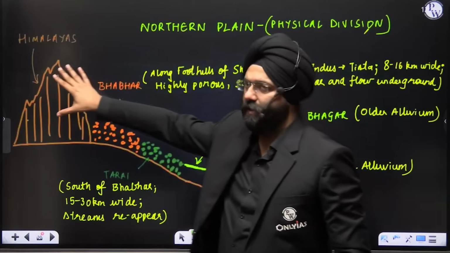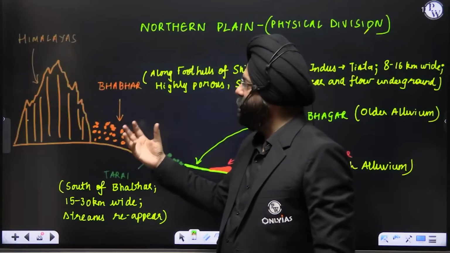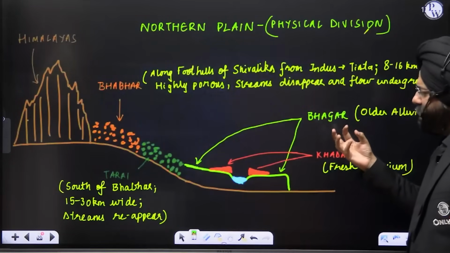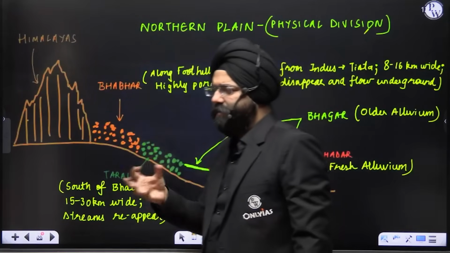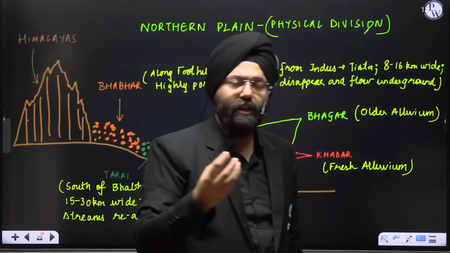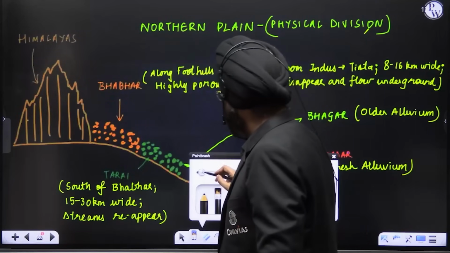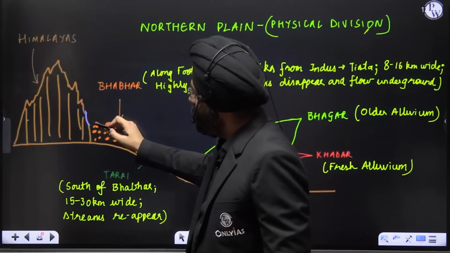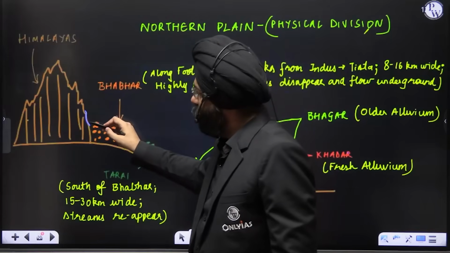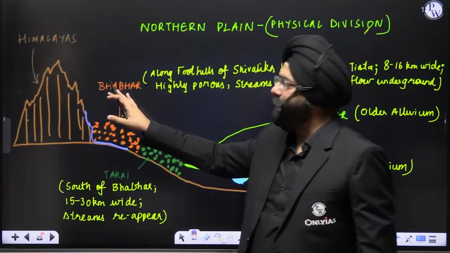Let us say this is the Himalayas, right? Just below the Himalayas is a type of region where, particularly at the foothills of the Himalayas, you will see boulders and cobbles present in very large numbers. It is not a very fine soil that you see; it is very big boulders that are present. So please understand, any river coming from the mountains will not be able to move over them because these are big boulders and cobbles, right? So water tends to seep down and move underneath. This is Bhabar.